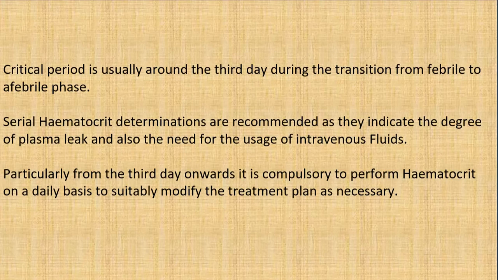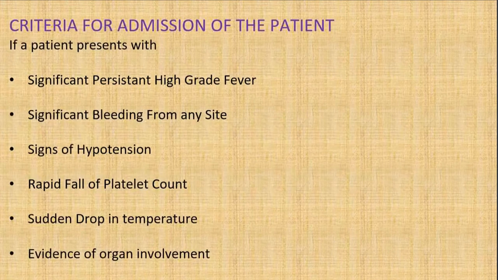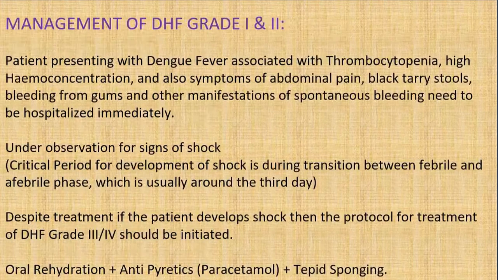The critical period is usually around the third day, during the transition from the febrile to the afebrile phase. And serial hematocrit determinations are recommended, as they indicate the degree of plasma leak and also guide the use of intravenous fluids. So for the criteria for admission, as we were speaking, we will categorize the patient as mild, moderate, or severe, and then decide on admission.